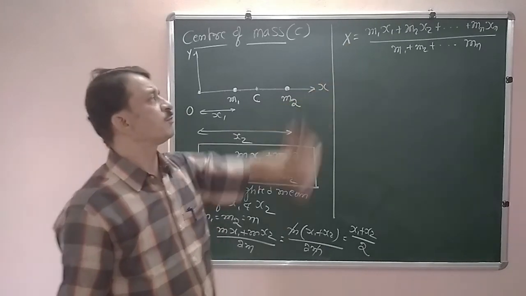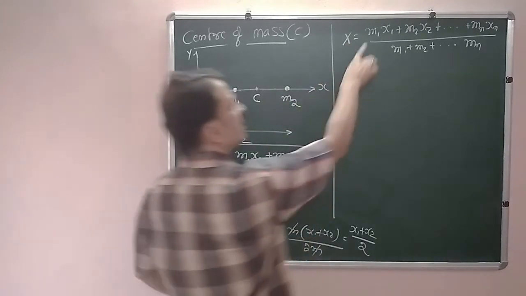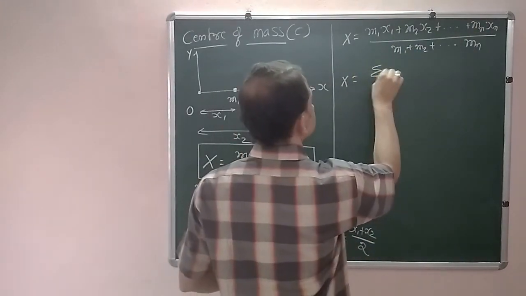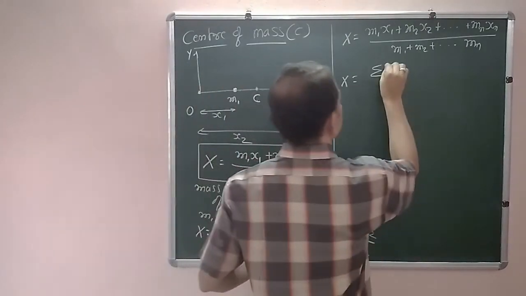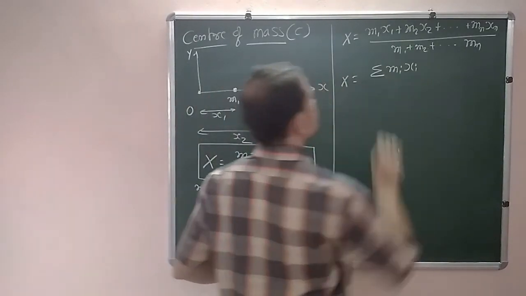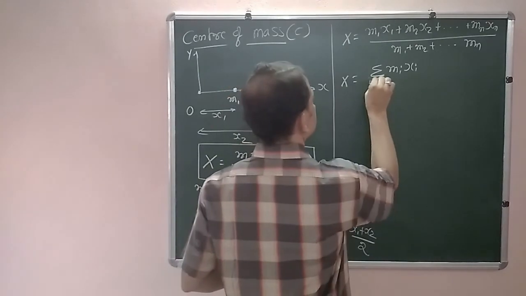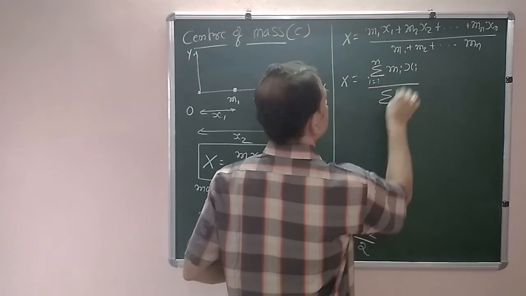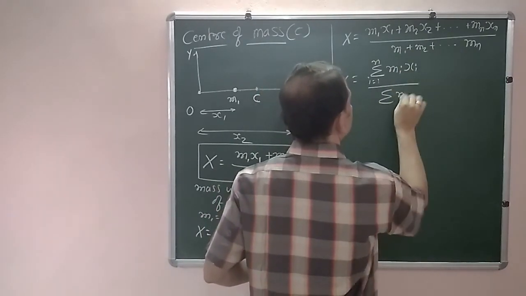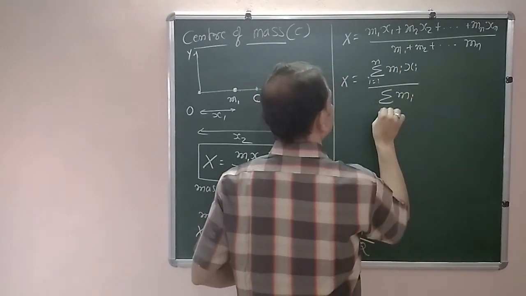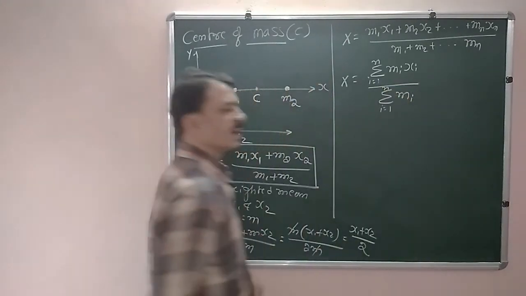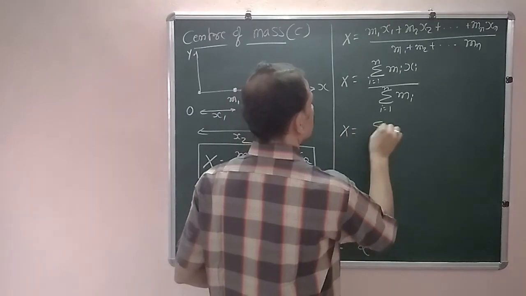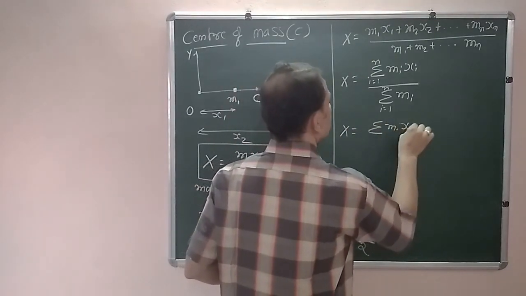So the formula to find the position of the center of mass, using the summation sign, in the numerator we use sigma mi xi, where i takes the values 1 to n, divided by the denominator, sigma mi, where i takes the values 1 to n. Or we can write this as x equals sigma mi xi divided by sigma mi.